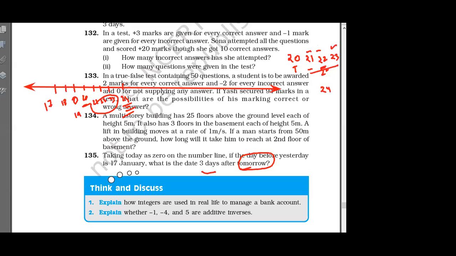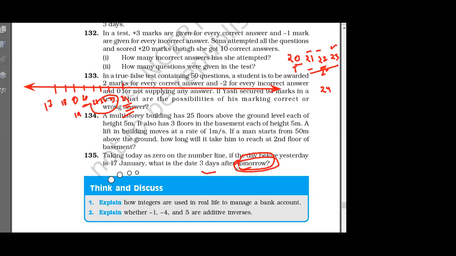Did you understand? Sir, how? After 20 comes 21, you are telling 22. See, 20 is today, right? After one day from today, what will it be? Tell me. Sir, today is 19, not 20. It says tomorrow here, and 3 days after tomorrow, right?